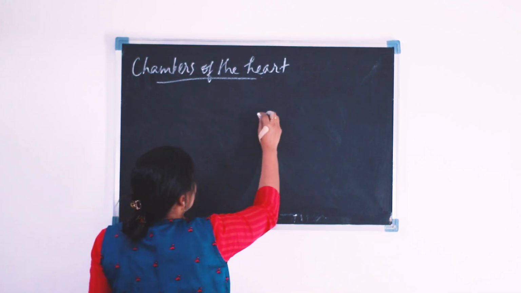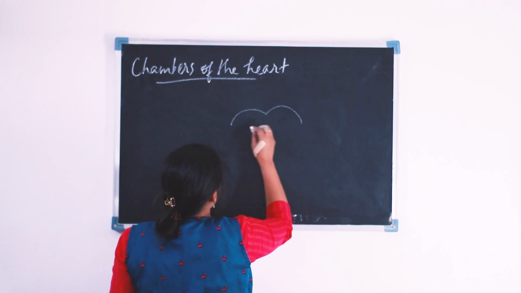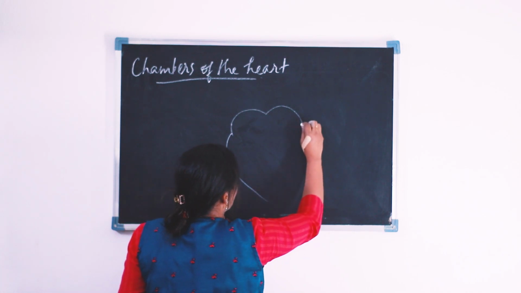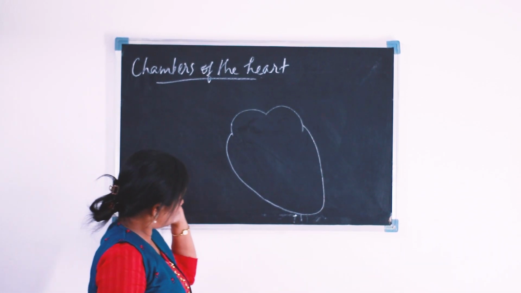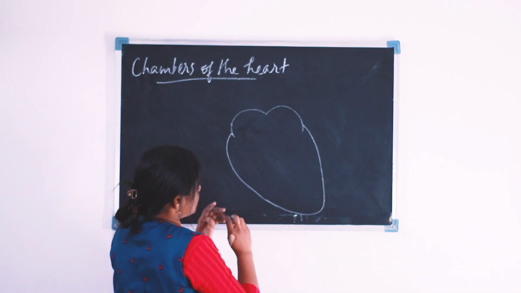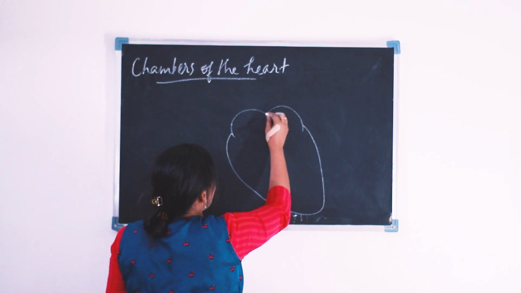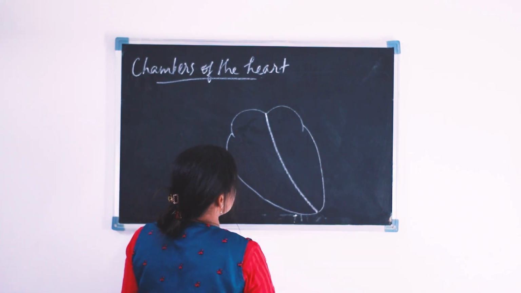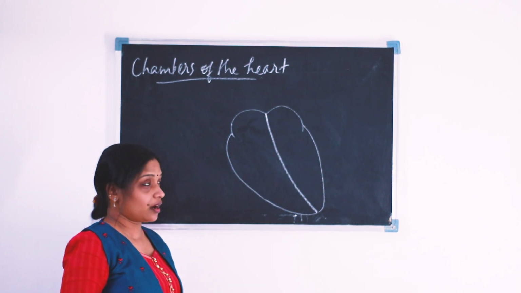Our heart is a conical shaped muscular structure. Again, I will draw the diagram. If we are looking at our heart from outside, we can see it like this, a conical shaped muscular structure. Now the heart is separated into two halves, the right half and the left half.